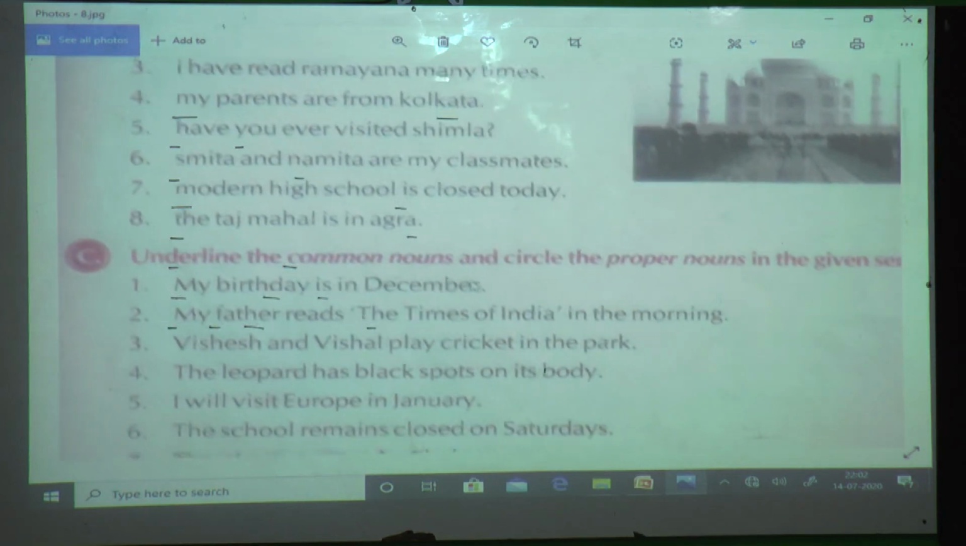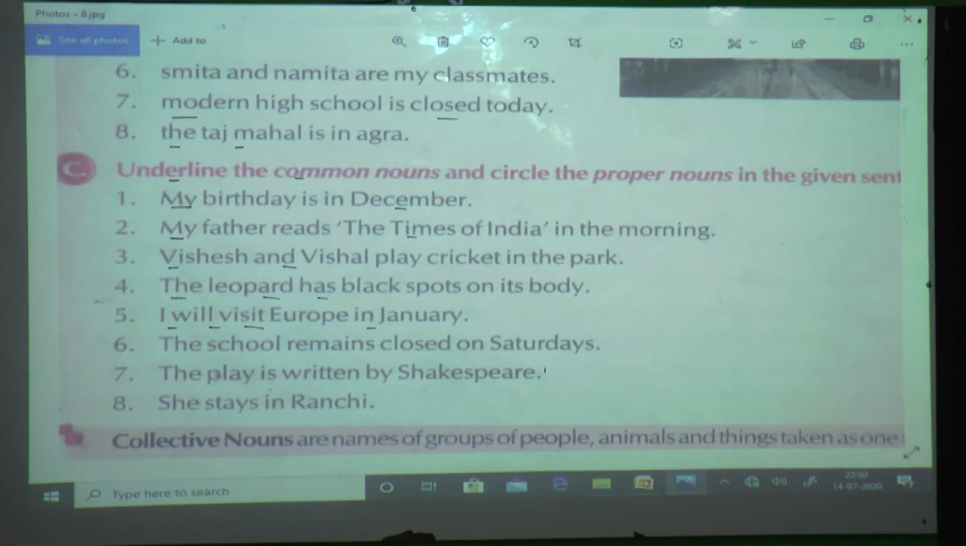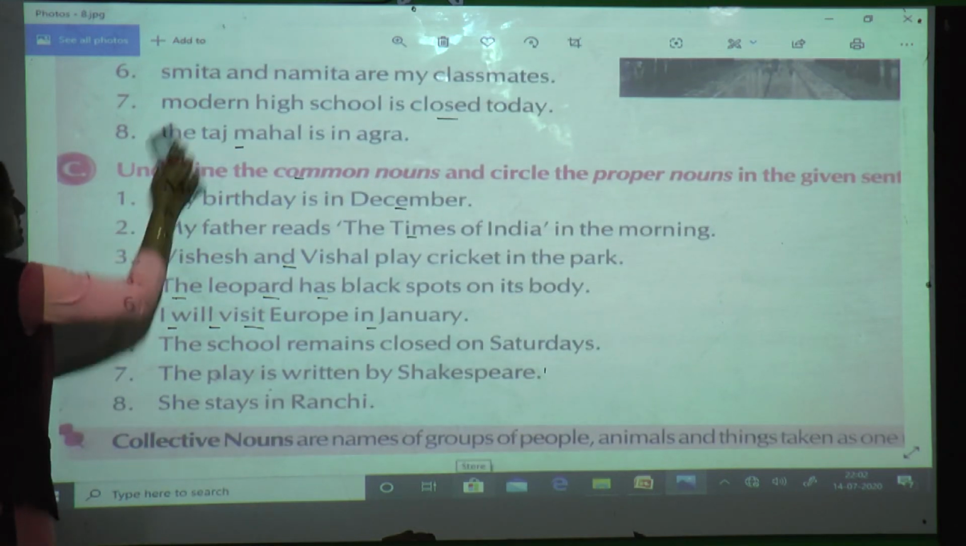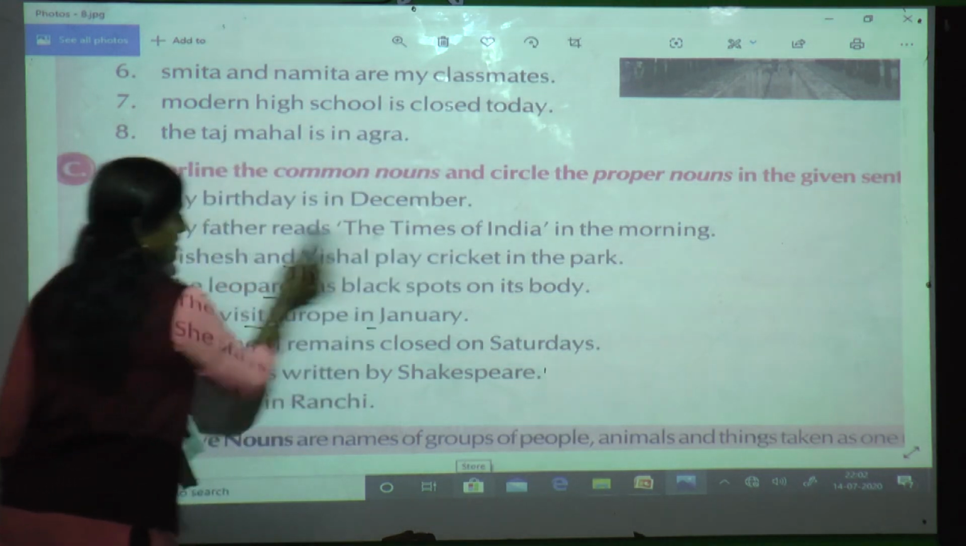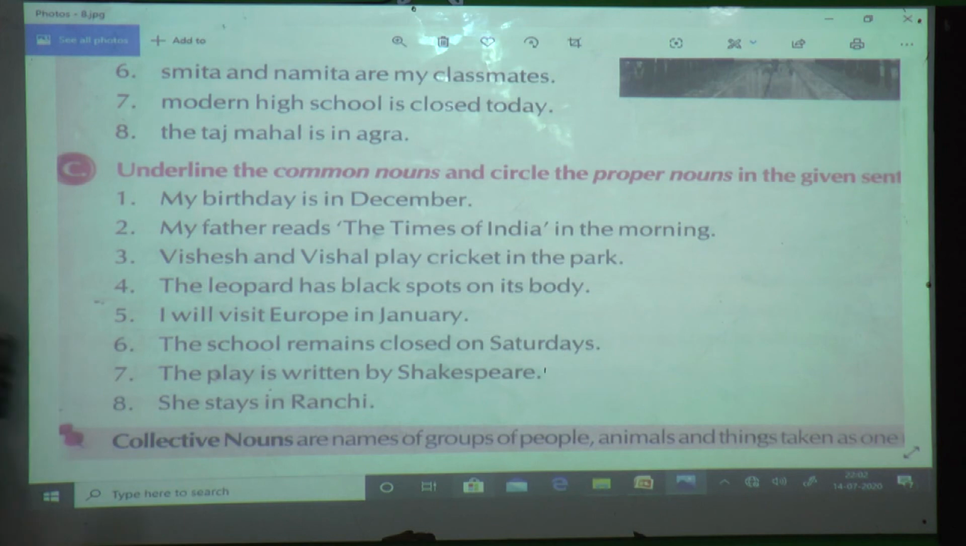Okay, next we are going to solve exercise C. Ready? Just see what is the instruction given in exercise C. Ready? It is very easy. Only you have to be with me and do along with me whatever I am doing. Now read the instructions given in exercise C. What they have told: underline the common nouns and circle the proper nouns in the given sentence. Okay? Again I will repeat, wherever you find common nouns, there you have to underline it, and where you find proper nouns, there you have to circle.